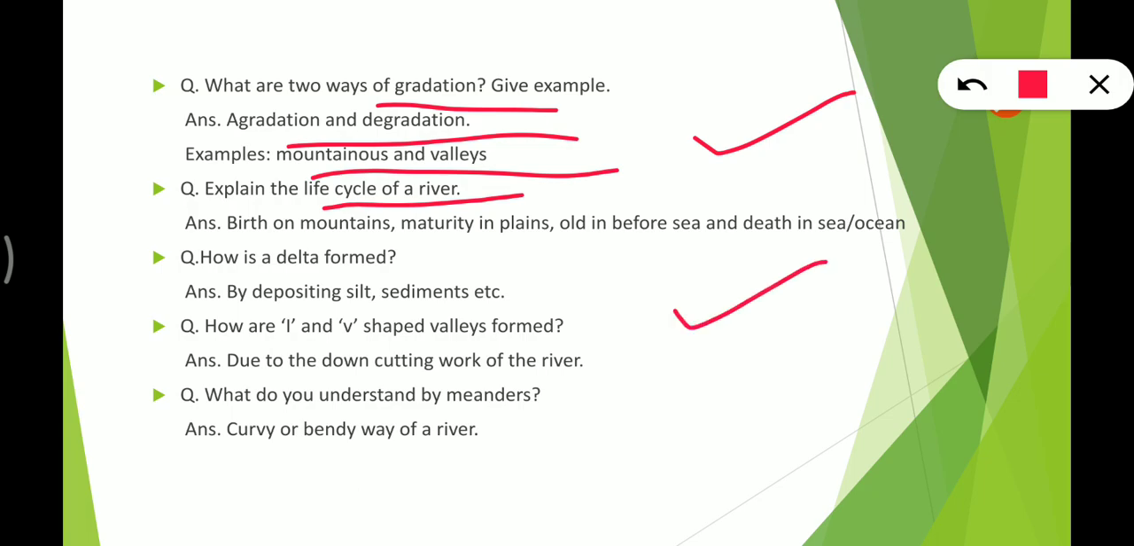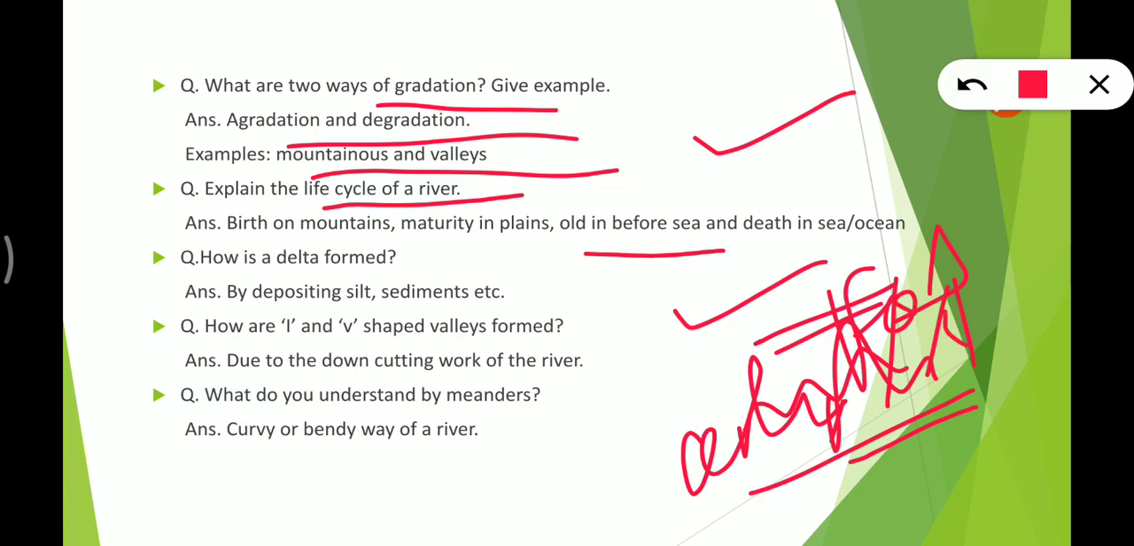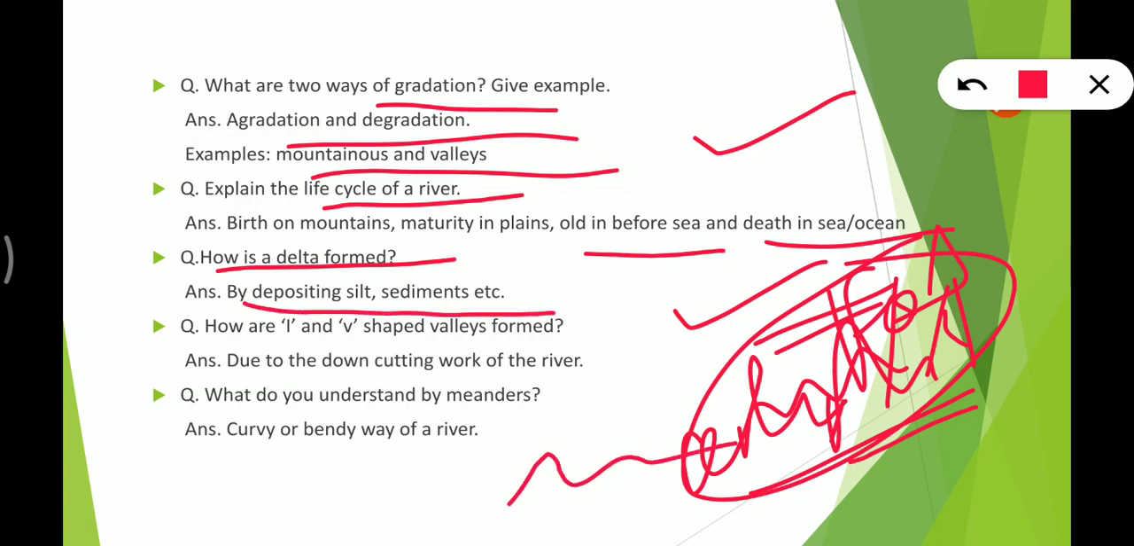If we talk about the life cycle of the river, then it takes birth in the mountains, and it flows down and reaches the plains. That is known as its maturity stage. Then after, it becomes sluggish. It is called its old stage. Before falling in the sea, it deposits its silt and sediments and forms a delta, that is during the old stage. And then after, it dies in the sea or ocean, right? How is a delta formed? So by depositing silt and sediments by the river.